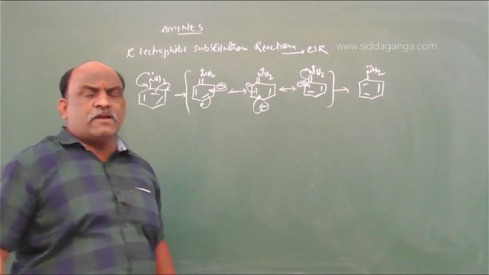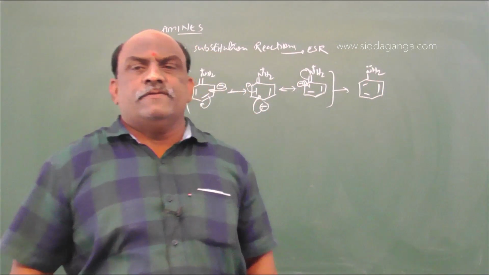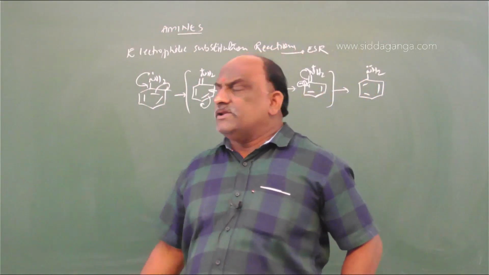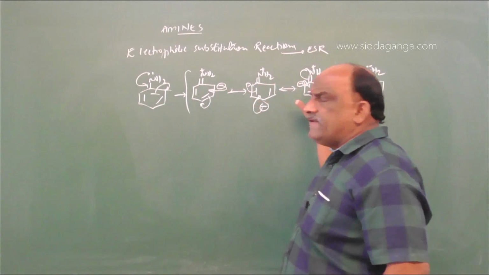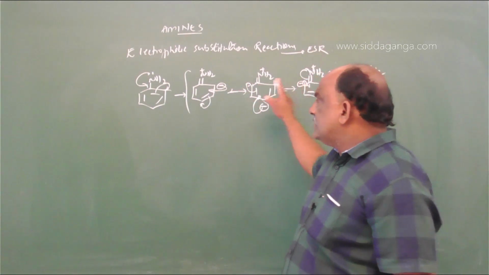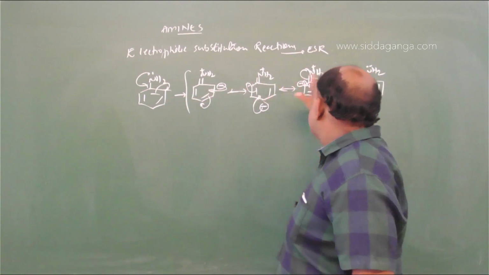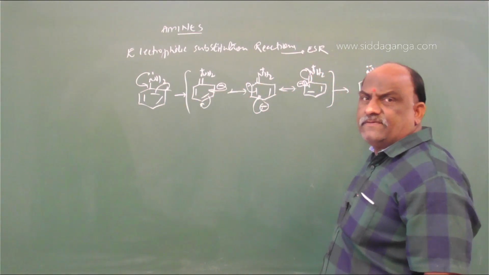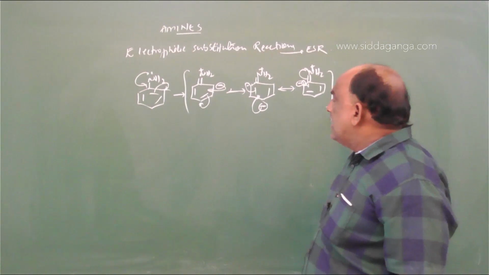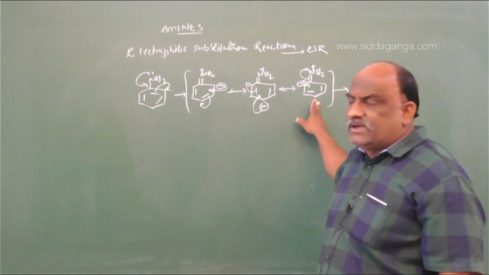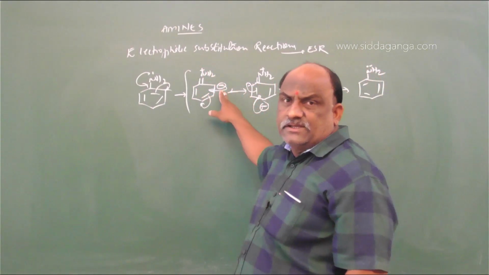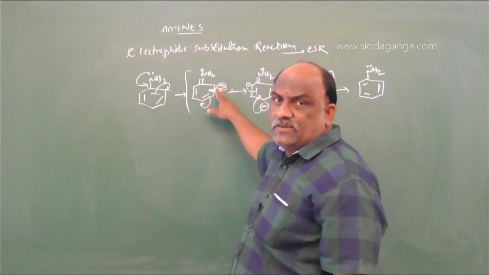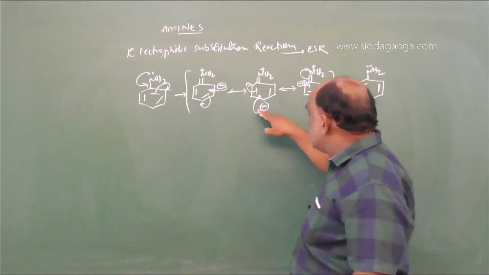The lone pair present on the nitrogen atom is in conjugation with the benzene ring. So when conjugation is going on, we get 5 resonating structures. Out of these 5 resonating structures, structures 1 and 5 are more stable because of zero charge, and 2, 3, 4 are the least stable because of charge separation. Charge separation minimum is more stable. Charge separation maximum is least stable.